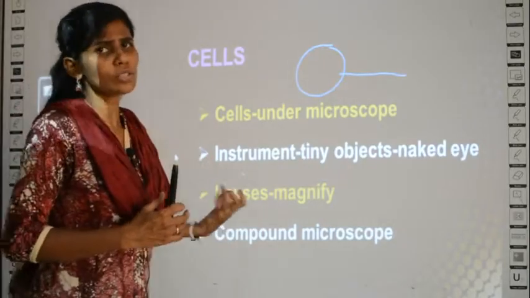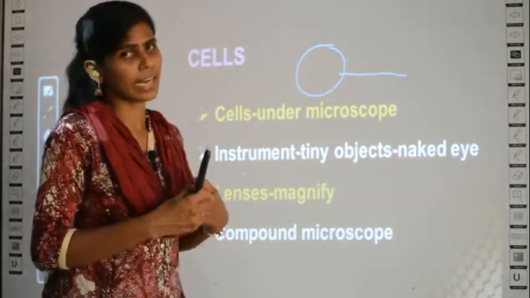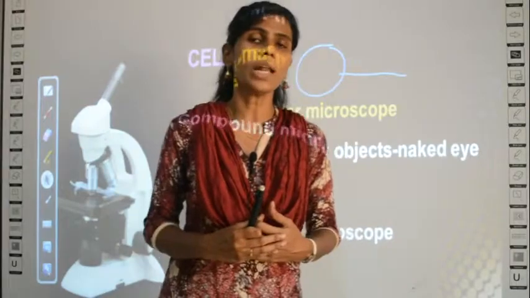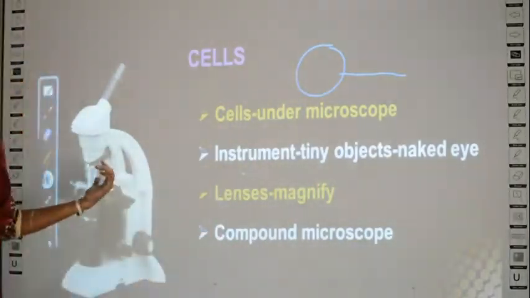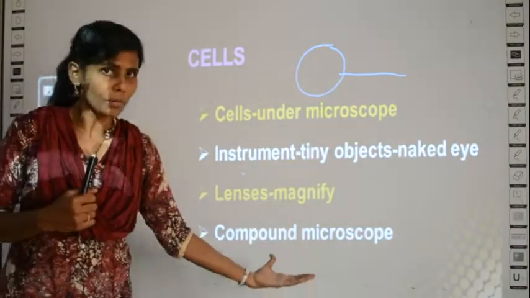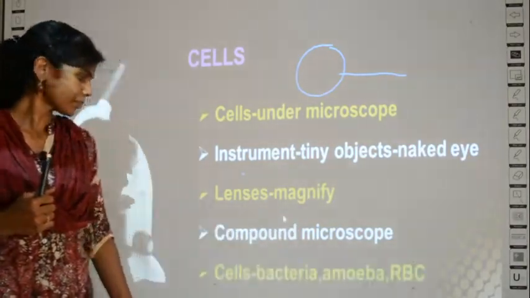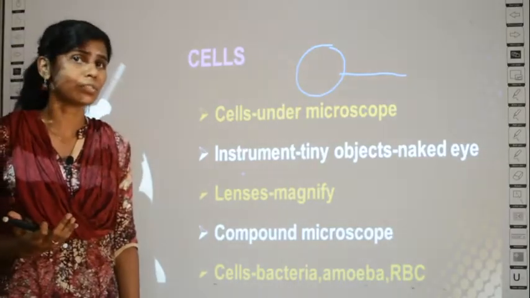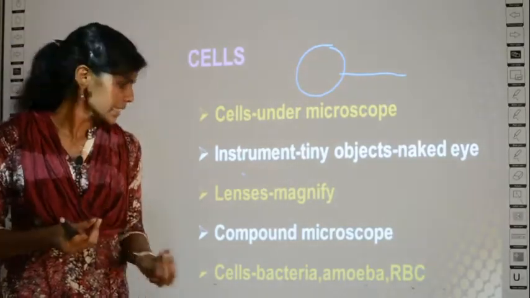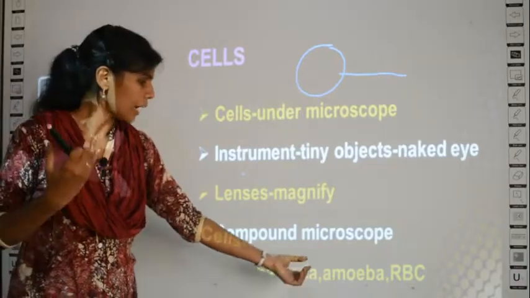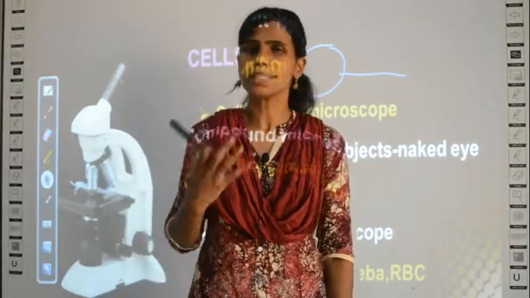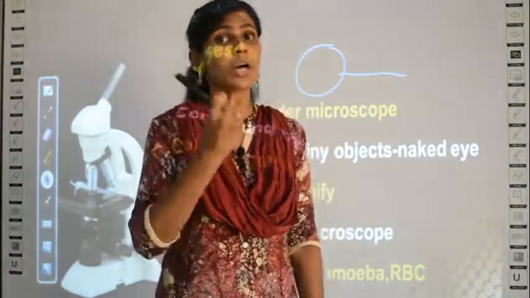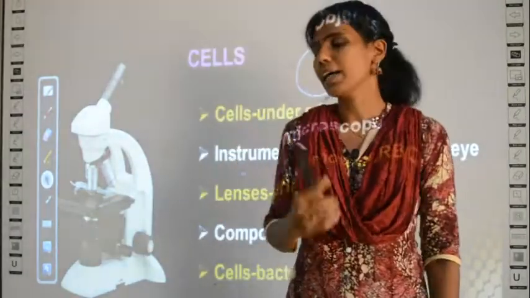And the microscope that you use in labs, generally in school labs, is called a compound microscope. What is the name of this microscope? It is called a compound microscope. Clear? And what can you see under the microscope? You can see any type of cells like bacteria, amoeba, red blood cells, any cells in this world you can see under a microscope. Mostly we observe only cells under the microscope because we cannot see cells with the eyes.